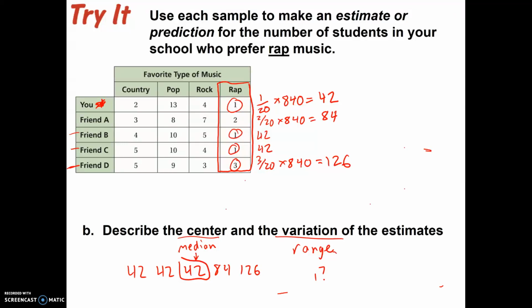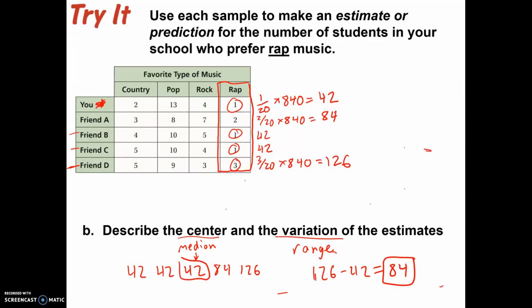And our range is 126 minus 42, because 42 is the smallest value. And that equals a range of 84. So our center for our estimates is 42, and our range is 84.